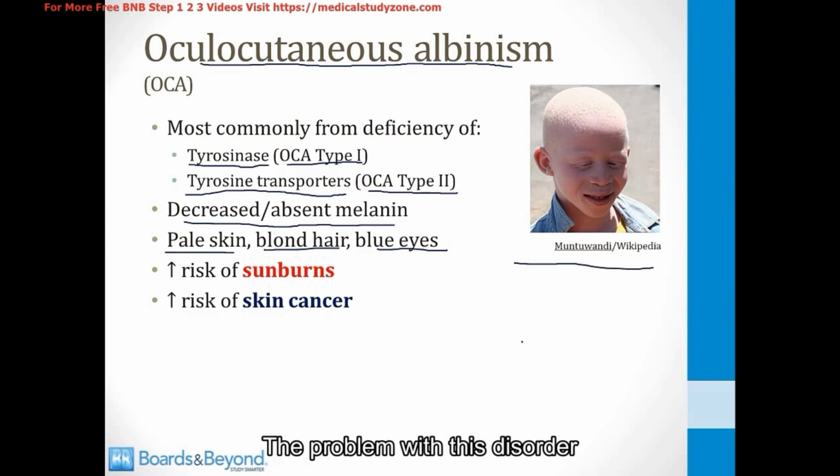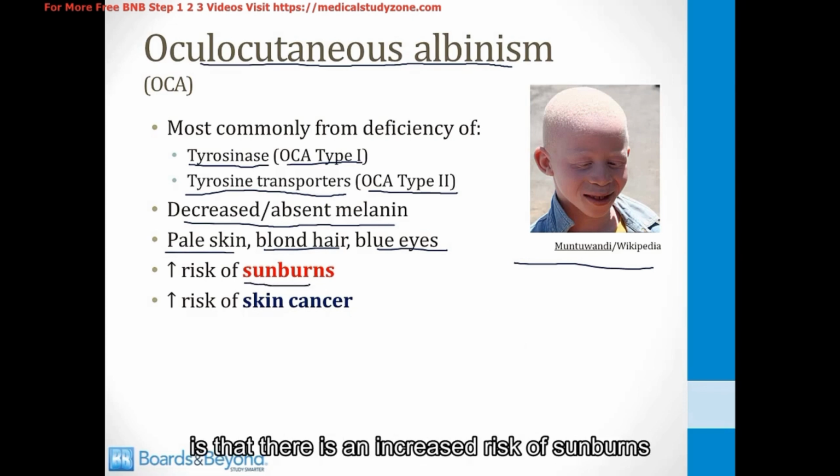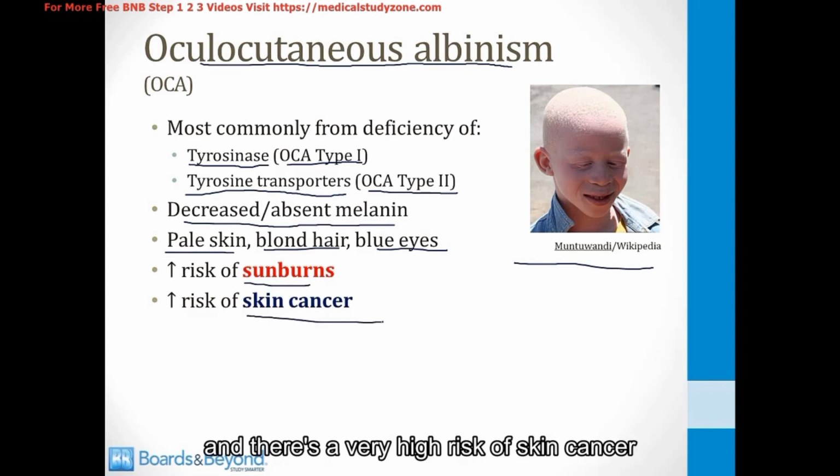The problem with this disorder is that there is an increased risk of sunburns without having melanin in the skin, and there's a very high risk of skin cancer in children who have albinism.